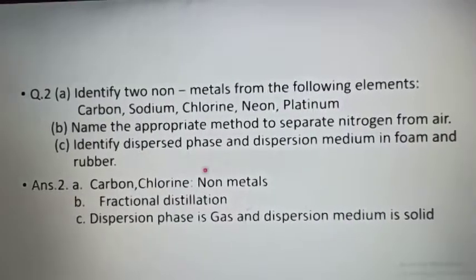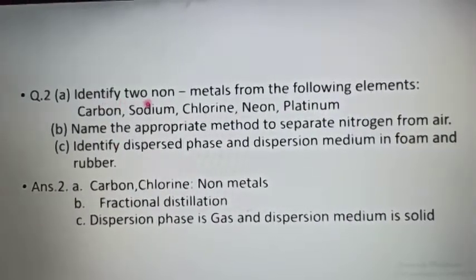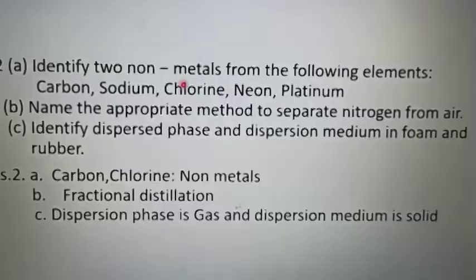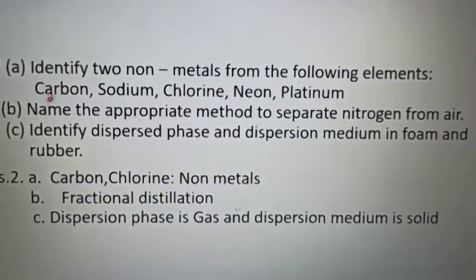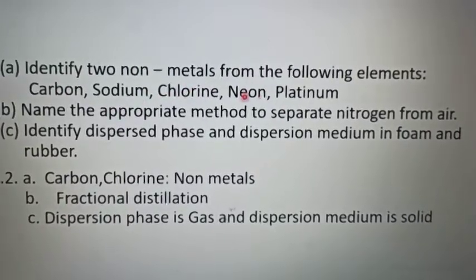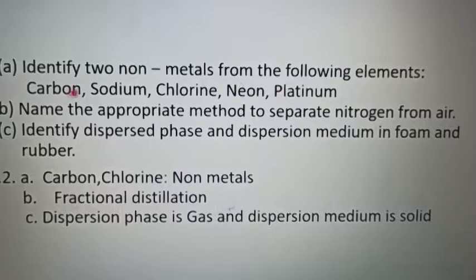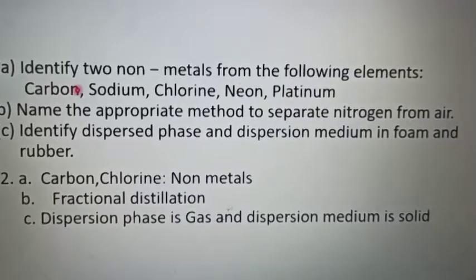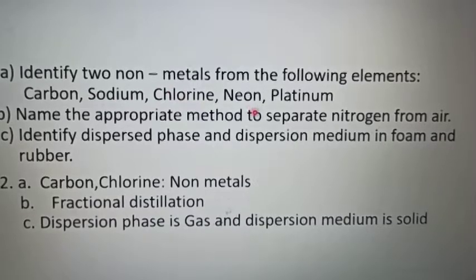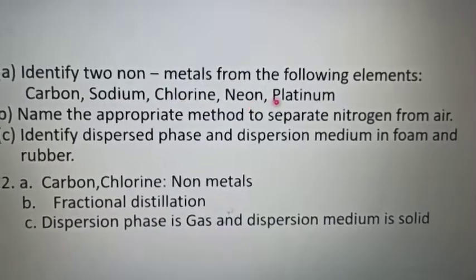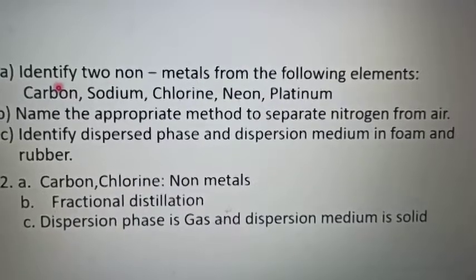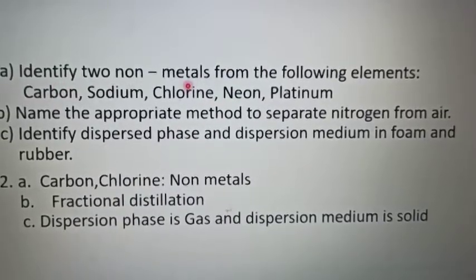Next question is identify two non-metals from the following elements. These elements are carbon, sodium, chlorine, neon and platinum. You will see carbon is a non-metal, sodium is a metal, chlorine is a non-metal, neon is an inert gas and platinum is a metal. So which two are non-metals? These are carbon and chlorine.